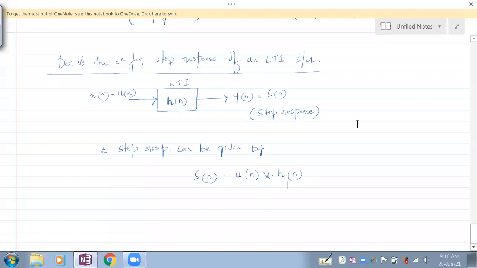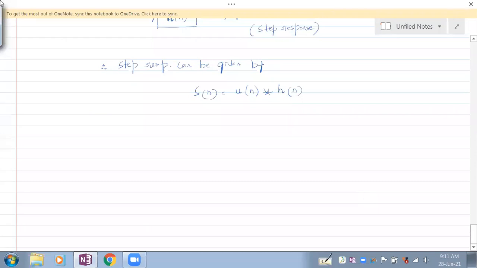Everybody understand that? Since this is an LTI system, the step response can be given as the convolution sum of the unit step function and the impulse response. So if you obtain the convolution of this, you are through. This can be written as h of n convolution u of n.